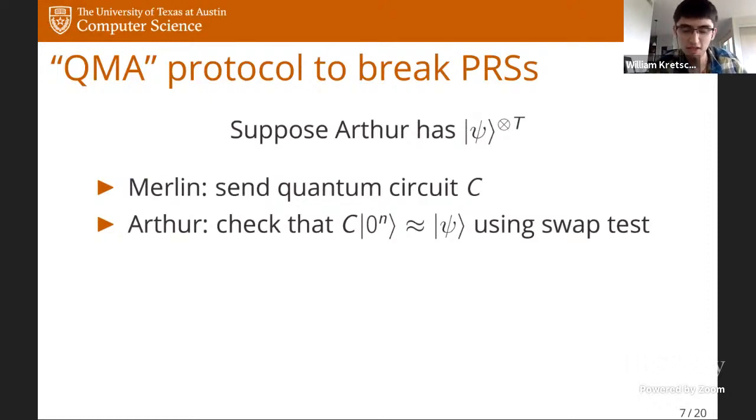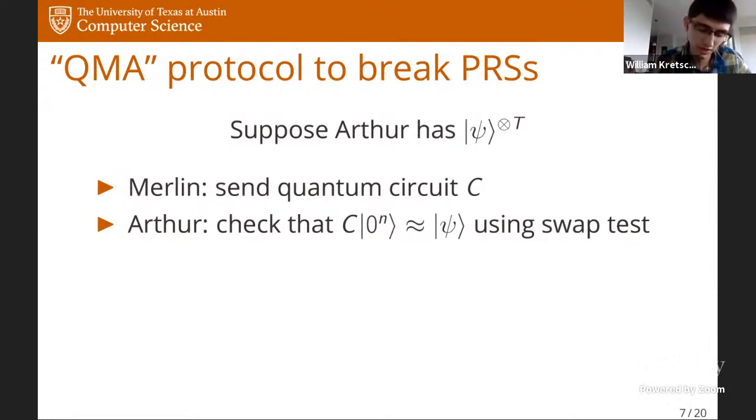So QMA, as we know, is the class of problems that are decided by a QMA protocol. This is sometimes described as being like the quantum analog of NP. And what this means is that these are things that can be decided by two players. There's Arthur, who is this computationally bounded and skeptical verifier, and Merlin, who is this all-powerful magical wizard who's potentially untrustworthy. And Merlin's goal is to convince Arthur by sending him some quantum state, let's say, that the input satisfies some property.